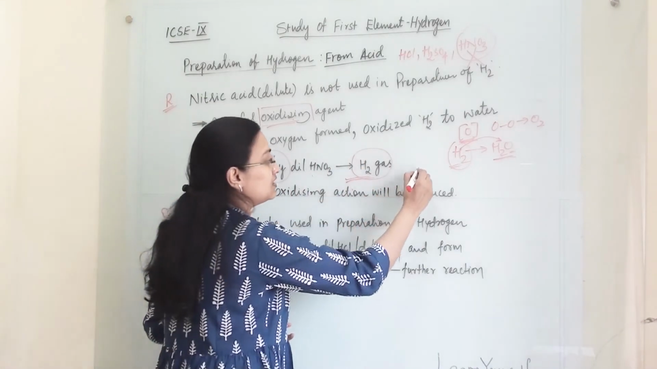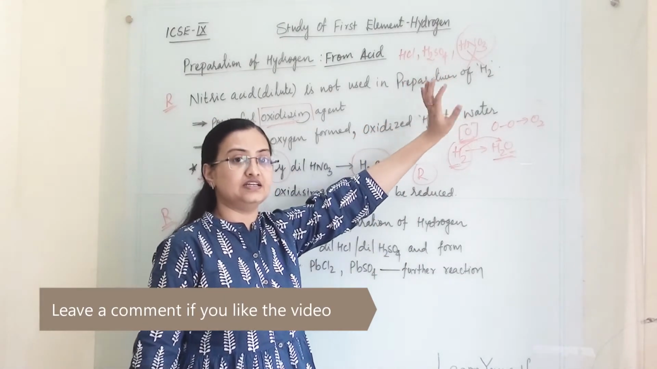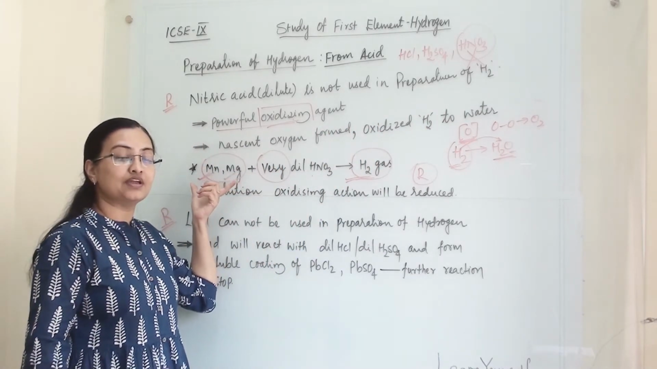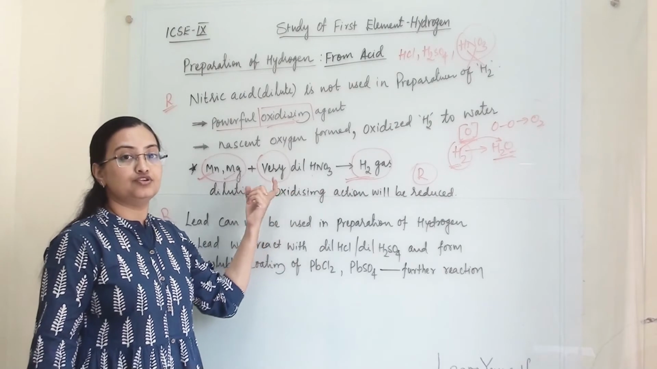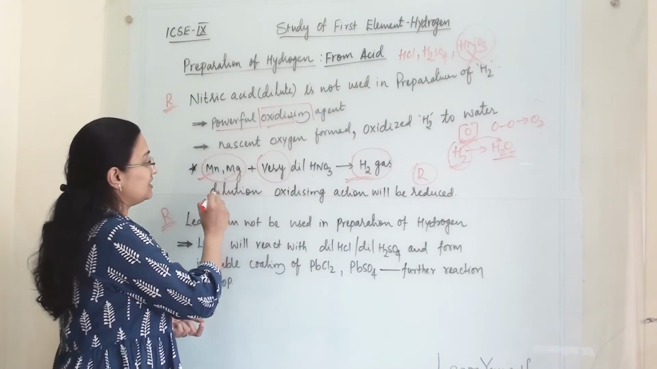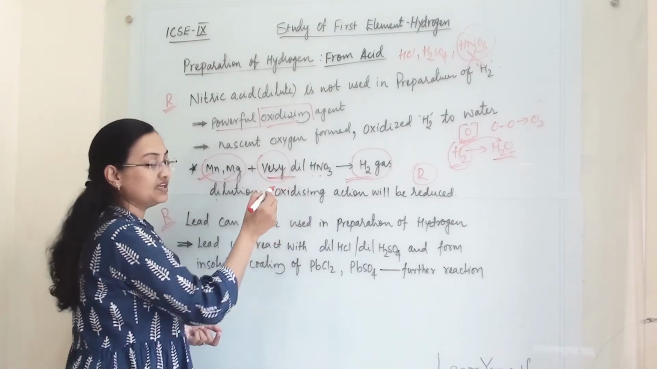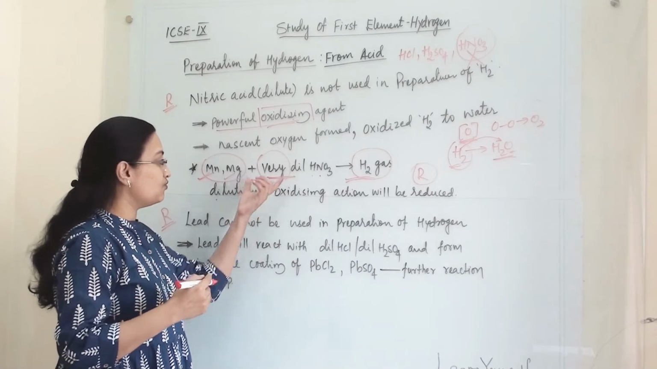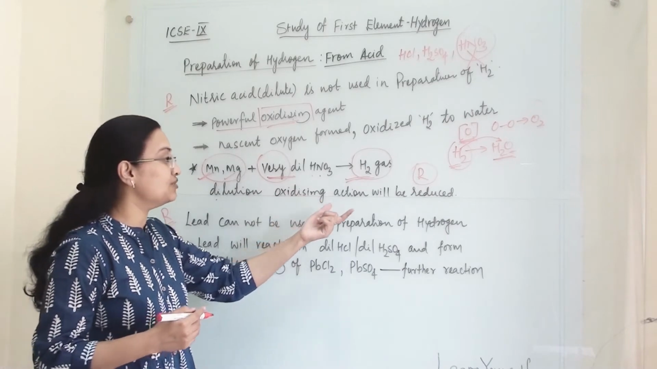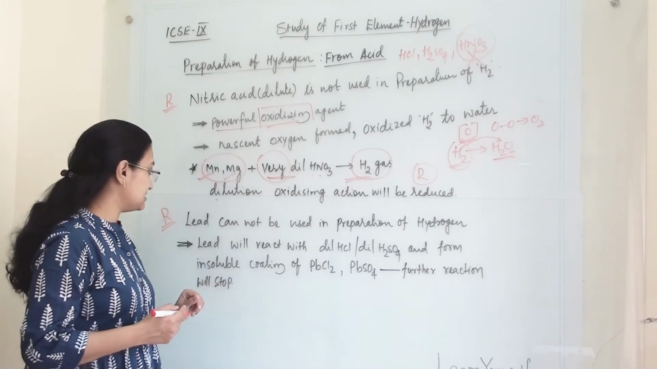So this can be another reason that even though we are not using nitric acid in the preparation of hydrogen, manganese and magnesium can give hydrogen with the use of very dilute nitric acid. Then the answer can be dilution of nitric acid, that we are diluting it further and making it very dilute nitric acid. So the action of the oxidizing agent will be reduced in this case. So it will give us hydrogen gas.